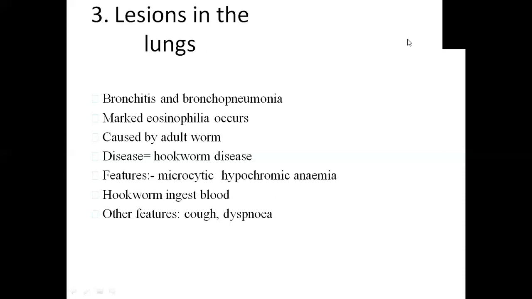Hookworms ingest blood, which is the reason why anemia develops, and its characteristic is microcytic and hypochromic. As this parasite is feeding on blood, there is obviously a deficiency of blood. In order to replace that blood at a faster rate, the size of the RBCs will not get matured enough. That's why it's microcytic. Again, there is deficiency of iron as this hookworm is ingesting various nutrients, so it could be hypochromic anemia. Sometimes you can find dyspnea and cough, which are related to the lungs.